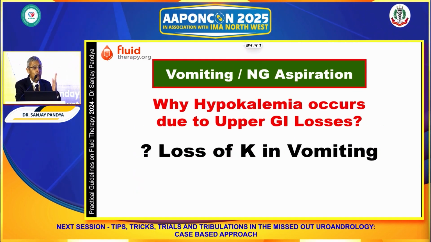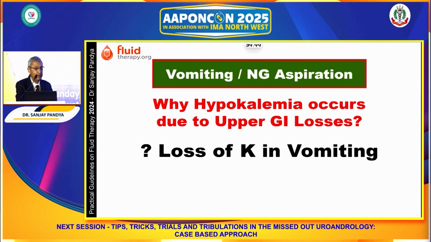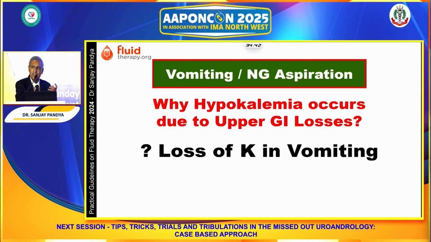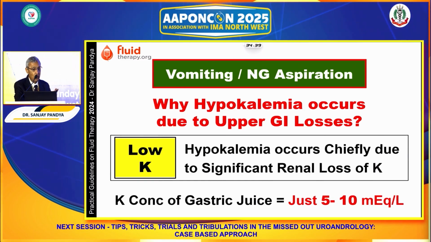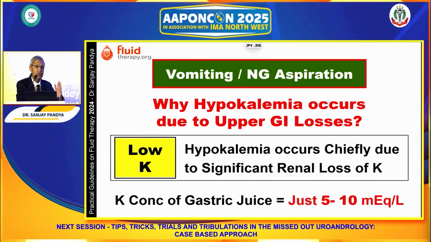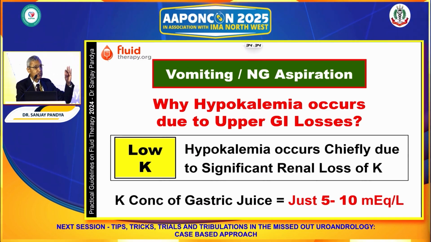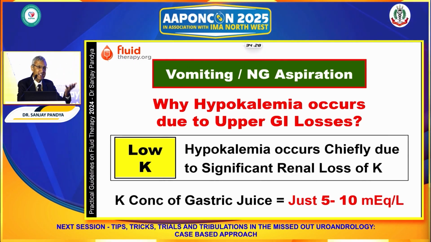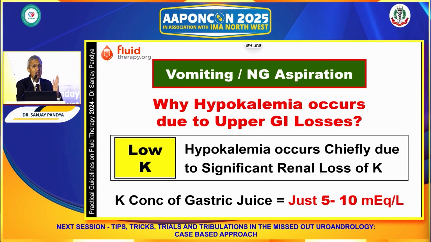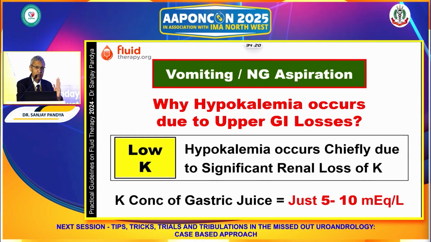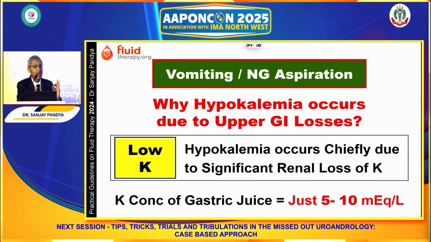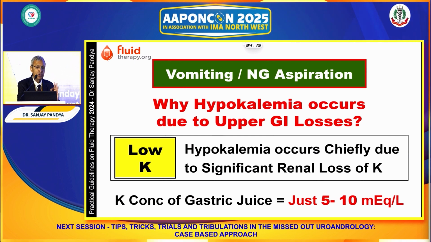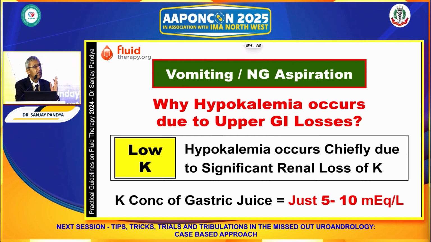Now, why hypokalemia occurs due to upper GI loss? Is it because of the potassium content of gastric juice? No. When there is upper GI loss, there will be hypovolemia. It will stimulate the RAS system. It will increase aldosterone, and aldosterone will retain sodium and will excrete potassium in the urine, and therefore it is the urinary loss of potassium which causes hypokalemia in upper GI loss, and the potassium concentration of gastric juice is just hardly 5 to 15 milliequivalent per liter.